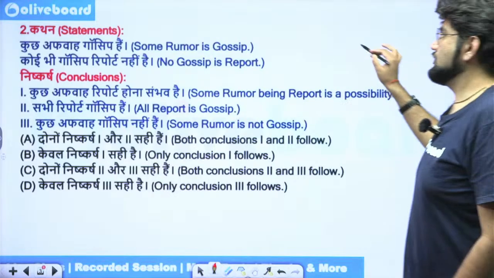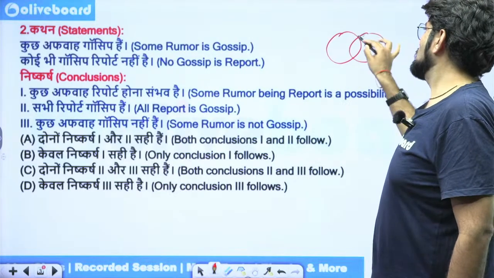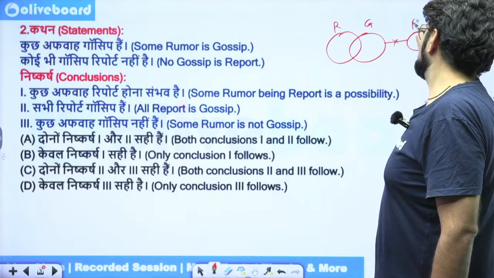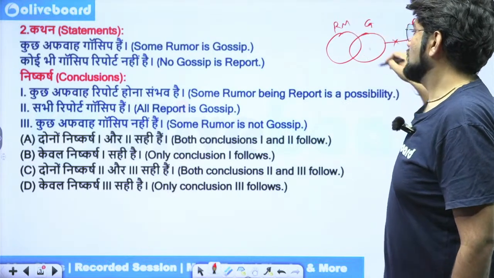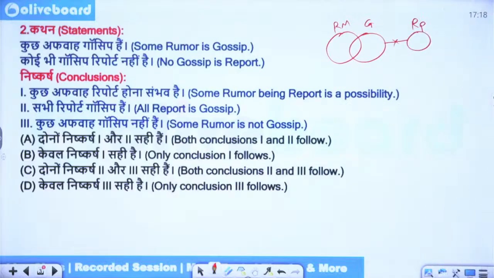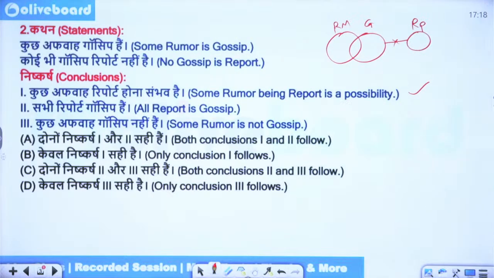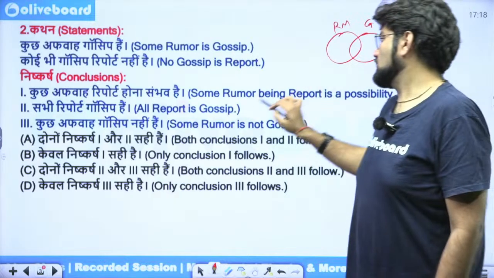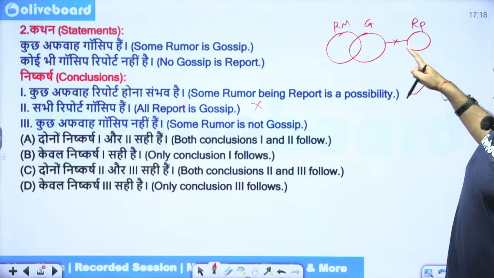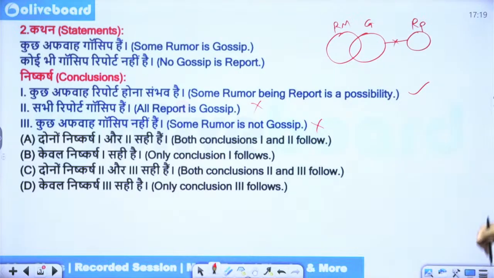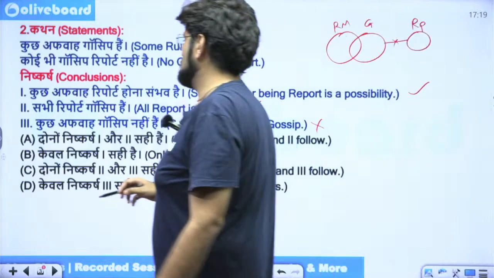Some rumor is gossip. No gossip is report. Some rumor being report is a possibility. That is true. Some rumor can be report, not a problem. All report is gossip, not at all, not possible. Some rumor is not gossip is false. Some rumor is not report would have been right. So only conclusion 1 follows. Option B is the correct answer. Cool.